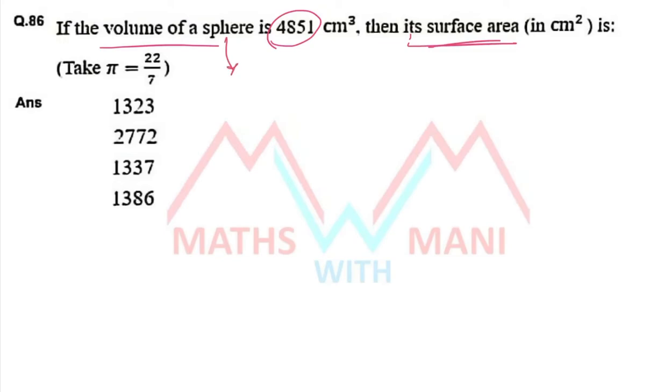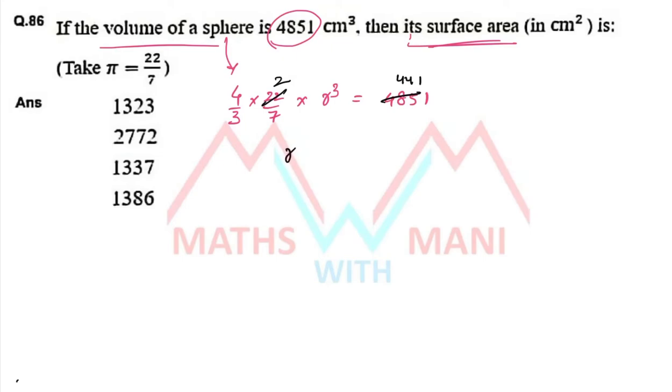What is the formula for volume of the sphere? 4/3 pi, that is 22 by 7, and r cube equal to 4851. Okay, so now observe the calculation or simplification. Let us observe: 11 2s, 11 4s, 44, 11 4s, and it is 1.